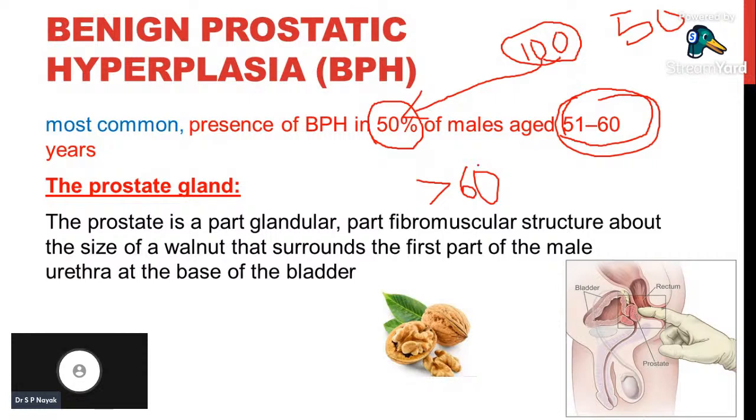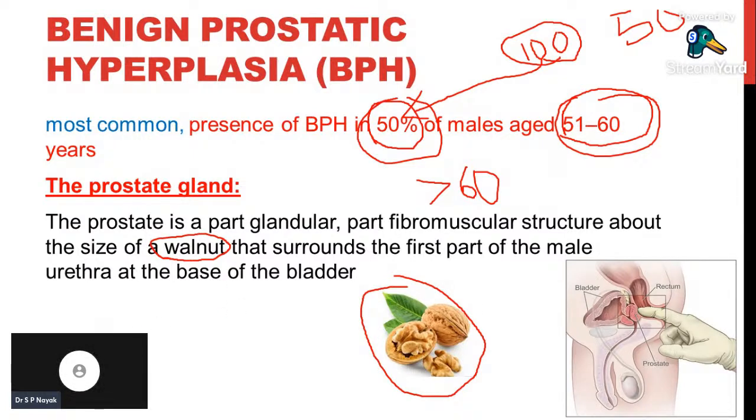If the patient is more than 60 years, then in those patients the percentage of prevalence is more. So benign prostatic hyperplasia is a very common condition. It is seen in males because the prostate gland is present only in males. And one more point, you can see this is a walnut. The prostate gland in males is roughly the size of a walnut.